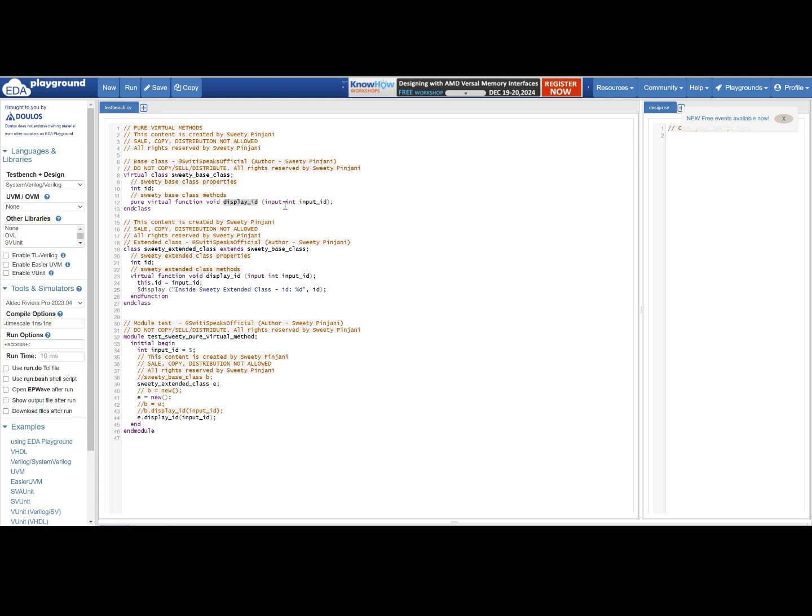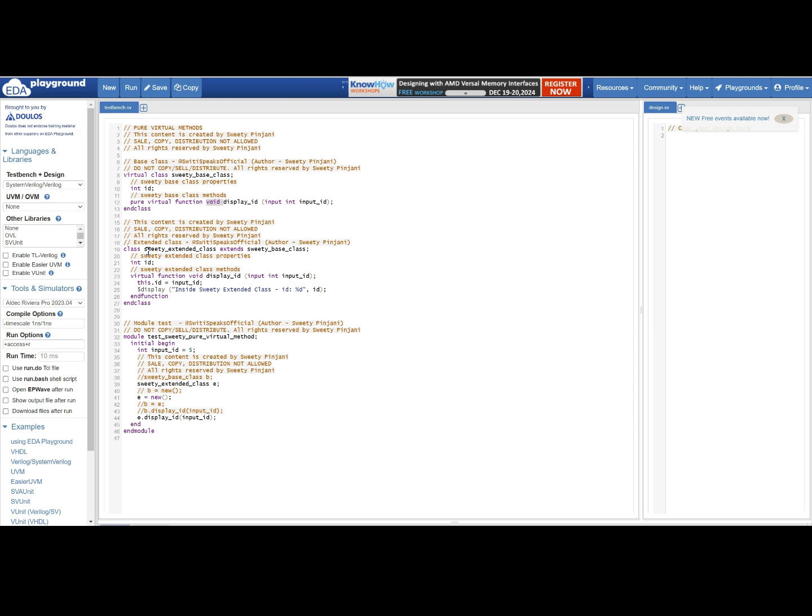It takes one argument as input. The argument type is int. The name of the argument is input ID.